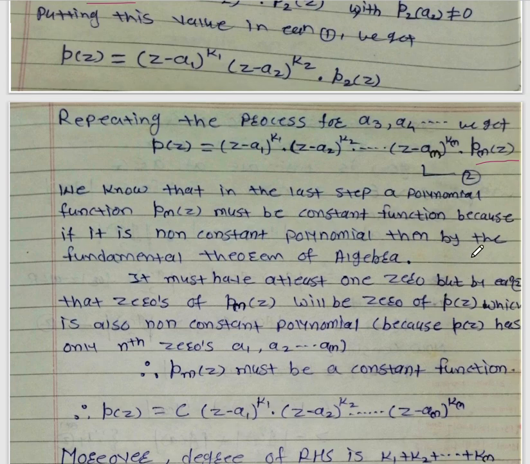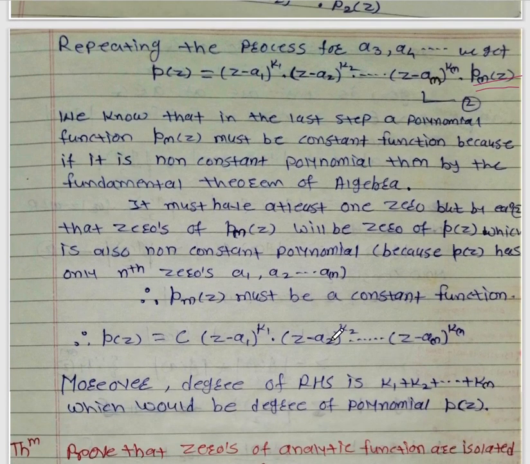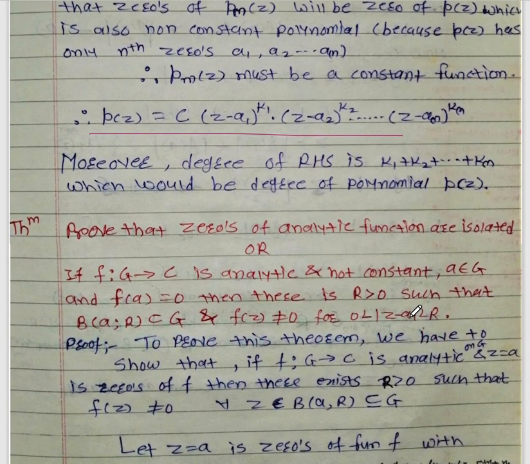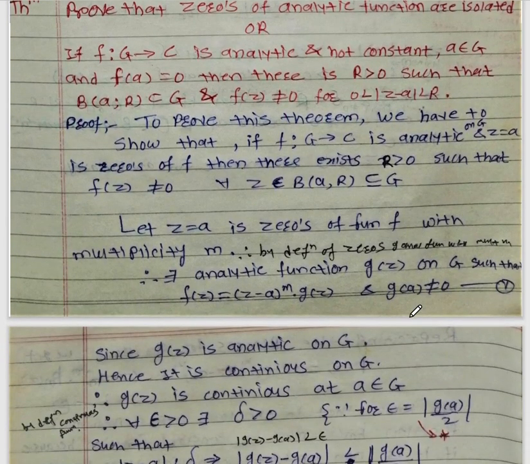So instead of pm of z we replace it with c. Therefore from equation number 2 we can write p of z equal to c (z minus a1) power k1, (z minus a2) power k2 and so on, (z minus am) power km, which is the required result. Moreover, the sum of k1, k2, ..., km would be the degree of the polynomial p of z. This is a very important theorem, or corollary, on a polynomial function. This is another theorem on a polynomial.